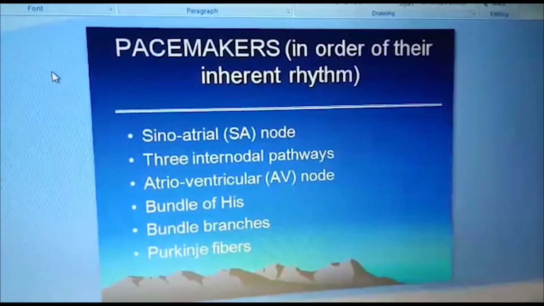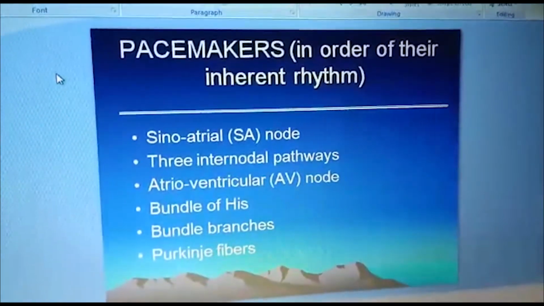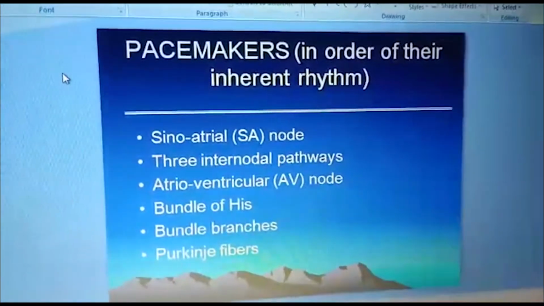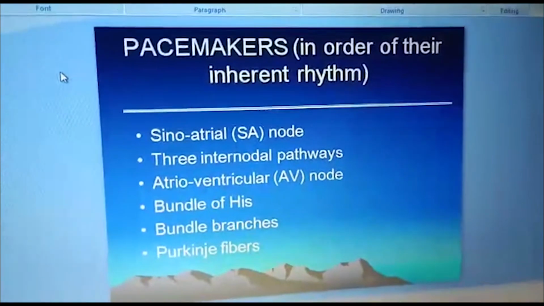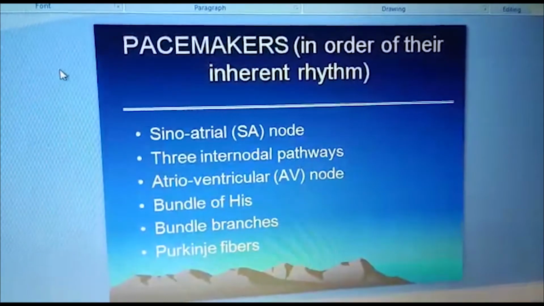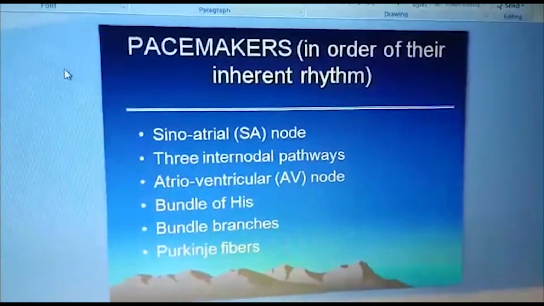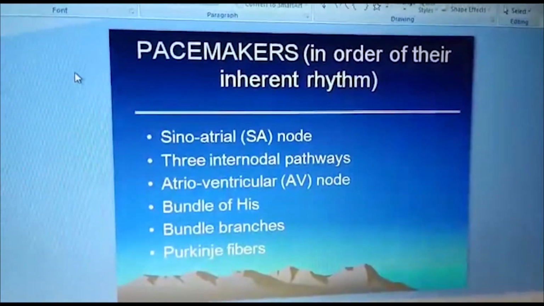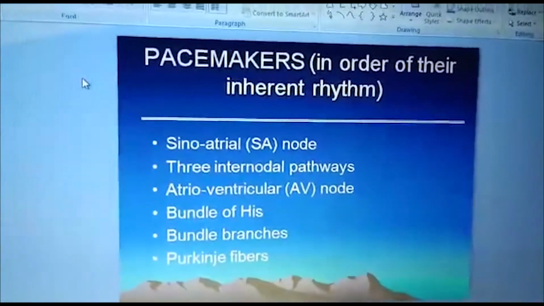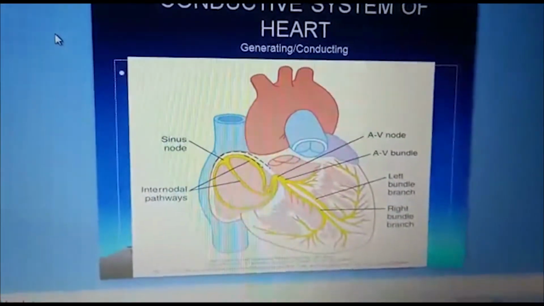Pacemaker is that area of the conduction system that is capable of self-generation or autorhythmicity, and autorhythmicity is responsible for the rhythmical pumping of the heart. Now, pacemakers, in order of their inherent rhythm in conduction system, are sinoatrial node, then three internodal pathways, AV node or atrioventricular node, bundle of His, bundle branches, and Purkinje fibers. Now we will learn the physiology of these components of conduction system in sequence and one by one, so you will understand their physiology. So this is a diagram of conduction system of a heart.